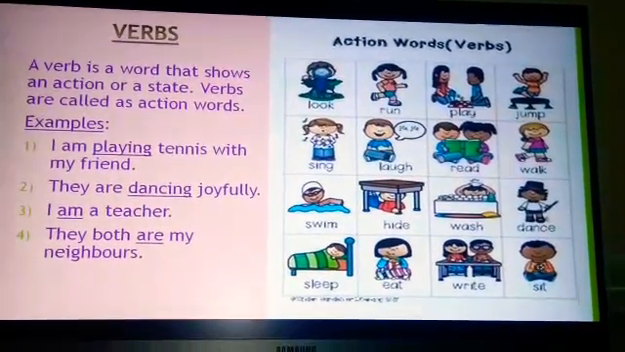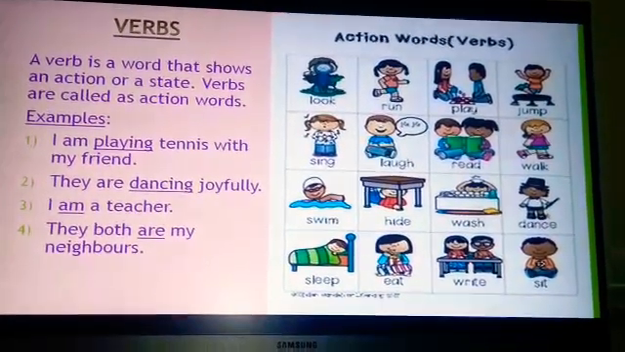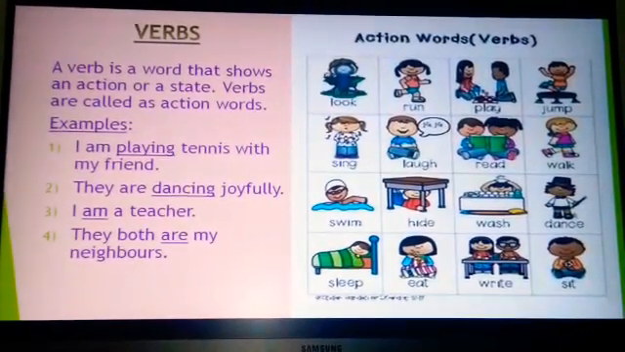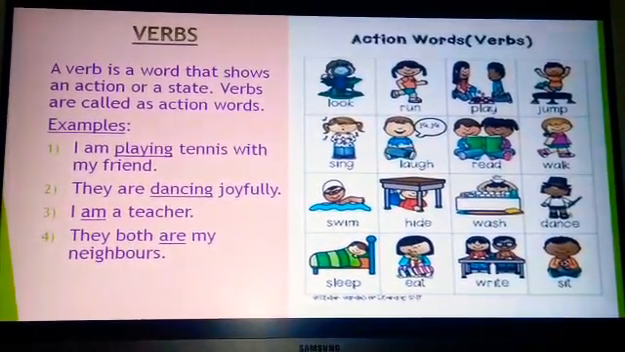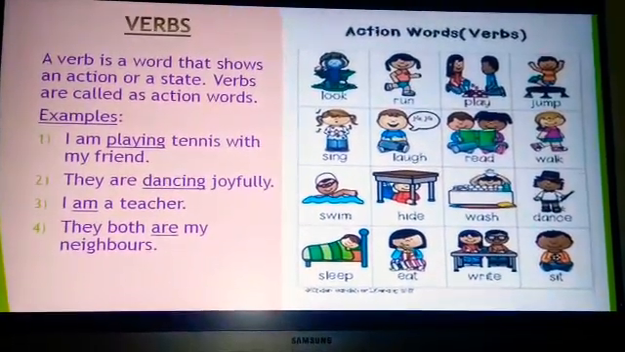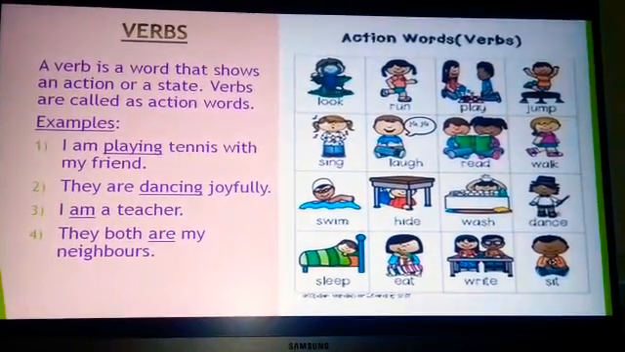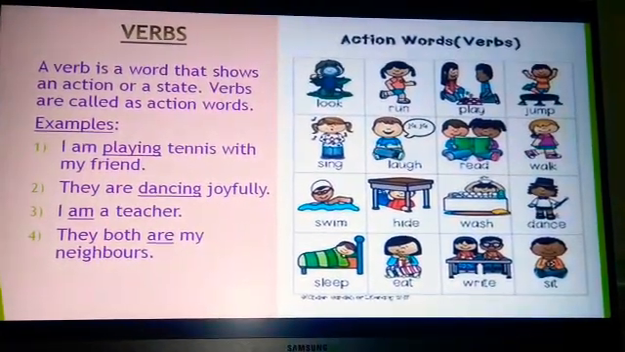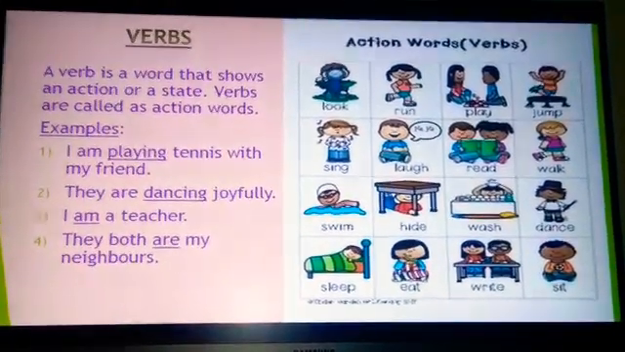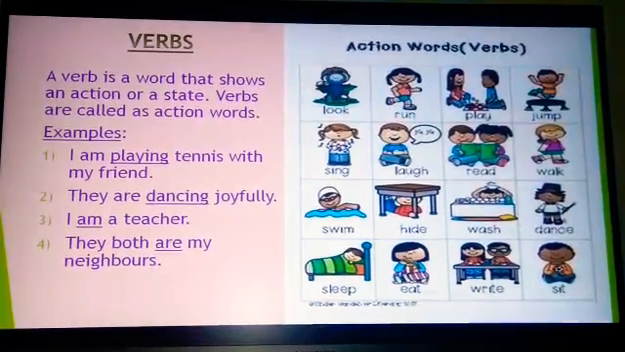A verb is a word that is showing action or a state. State means a situation. Let us see the examples related to action as well as state. The first example, I am playing tennis with my friend. Here in the first example we can see that playing is an action being performed. Therefore, playing is a verb. It is an action word.